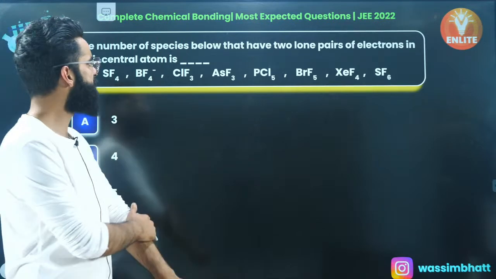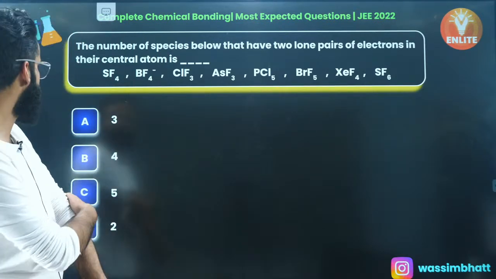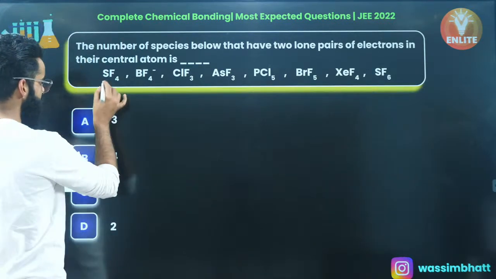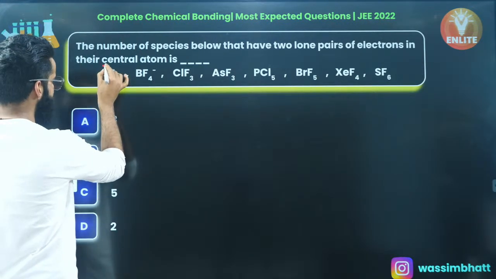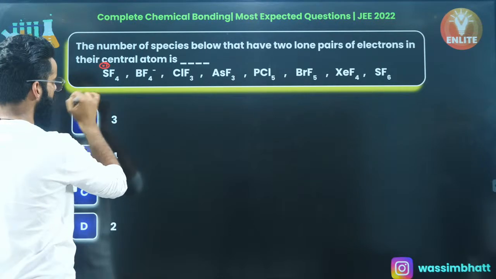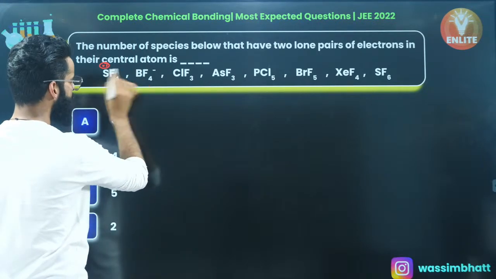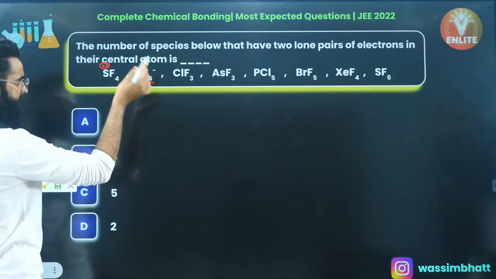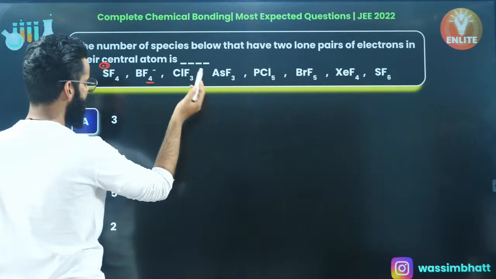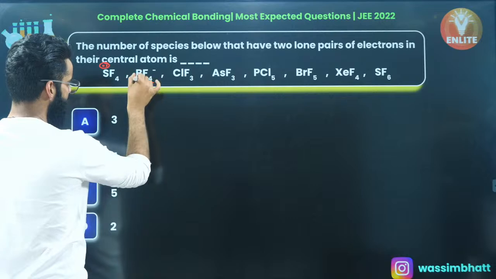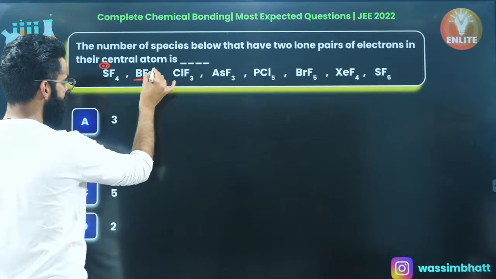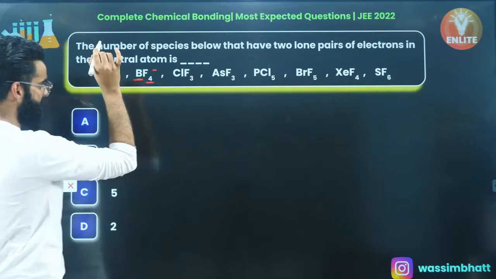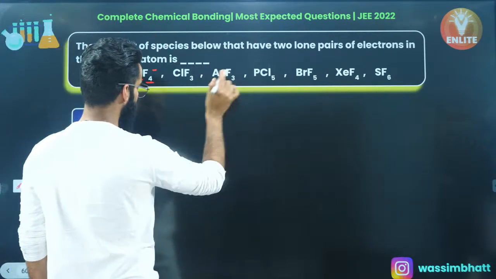The number of species below that have 2 lone pairs of electrons on the central atom. See guys, SF4 is a very common species. Sulfur has got 1 lone pair, 4 sigma bonds, 1 lone pair. It's seesaw, right? There is no lone pair on boron, because it's already forming 4 sigma bonds. It cannot exceed its covalency beyond 4 anyways. Boron has 3 valence electrons, and with a negative charge, 3 plus 1, 4. All the 4 valence electrons are used to form 4 sigma bonds. So no lone pair, right?